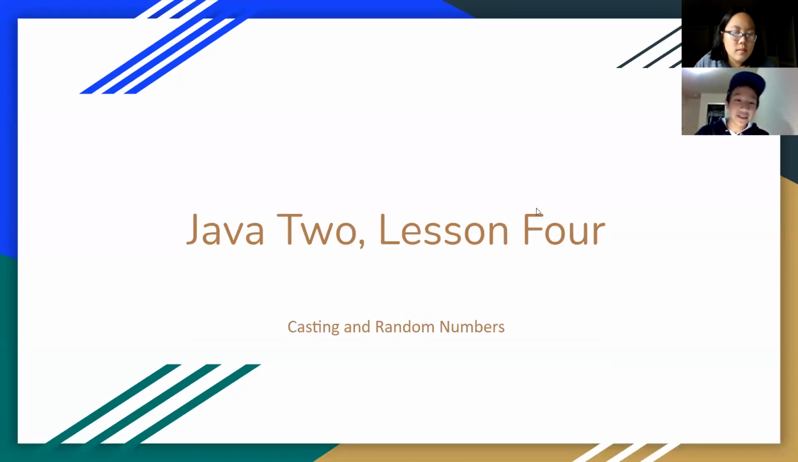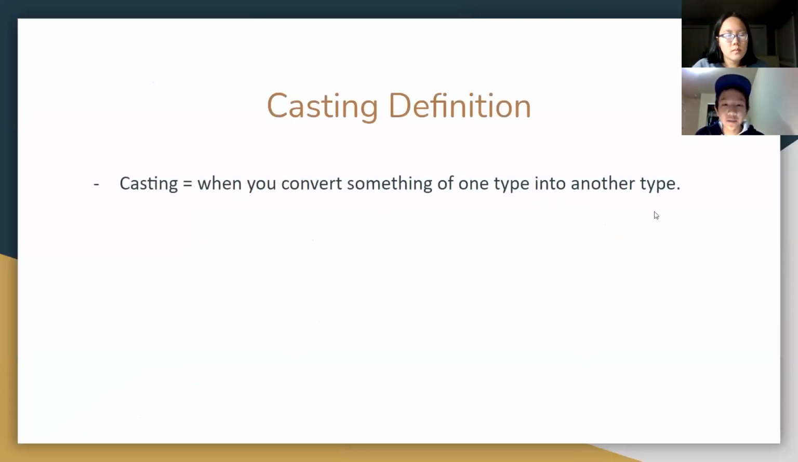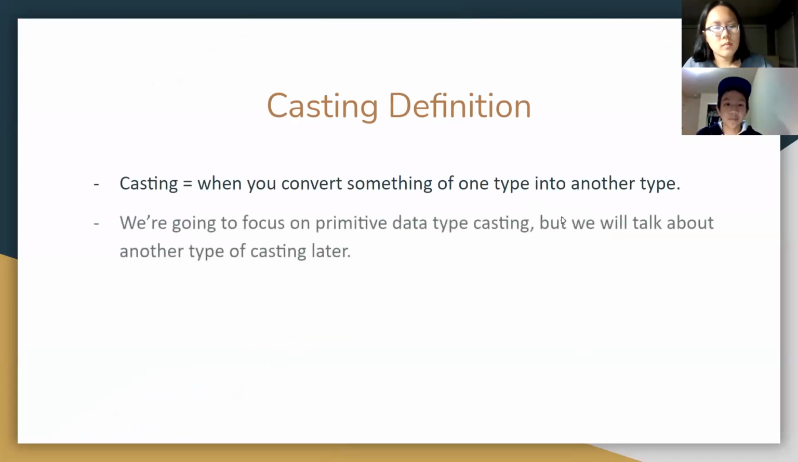Okay, so today's lesson is about casting in random numbers. The definition of casting is when you convert something of one data type into another data type. For now, we're going to focus on primitive data type casting, but we'll talk about another type of casting later. Primitive data types, just as a review, are data types that are built into Java.